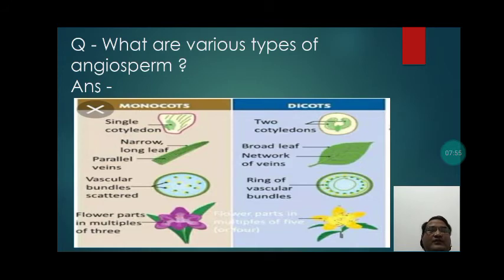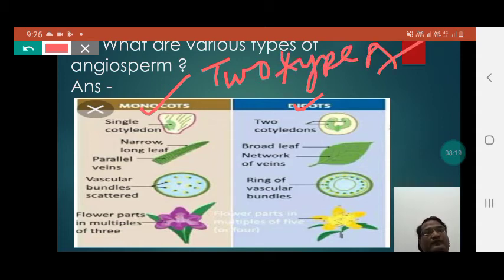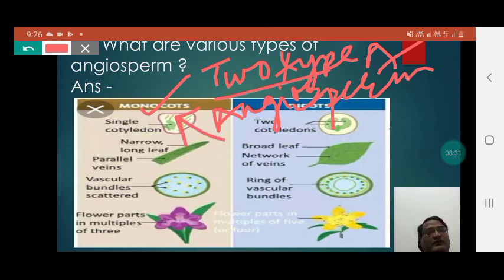Students, now let us discuss an important question. What are the various types of angiosperm? Students, the various types of angiosperms are monocot and dicot. Here you can notice monocot and dicot are the two types of angiosperms. So students, we can say that the angiosperm is divided into monocot and dicot.